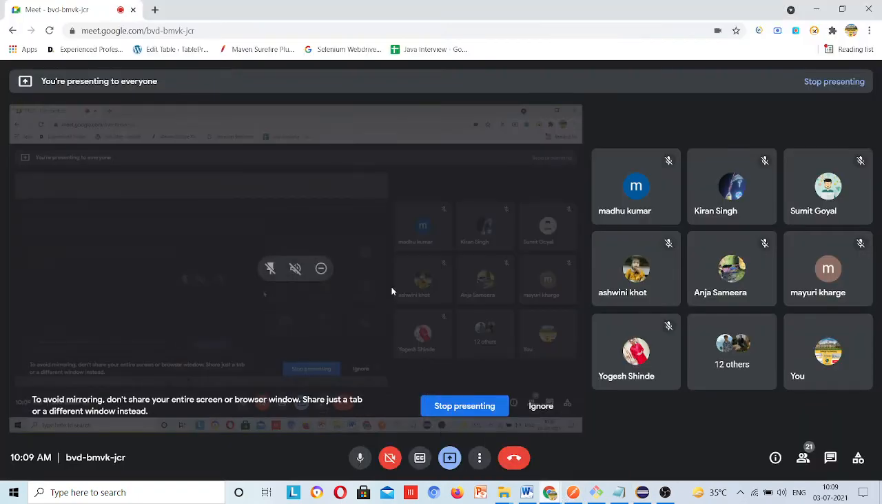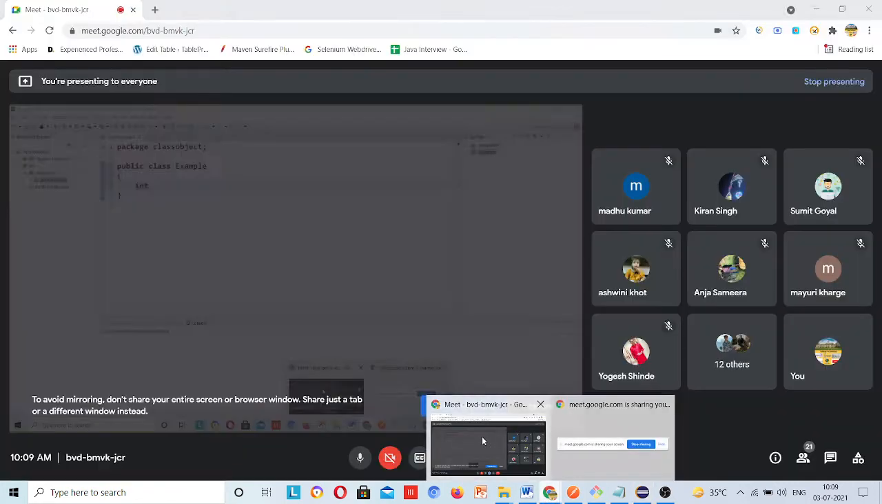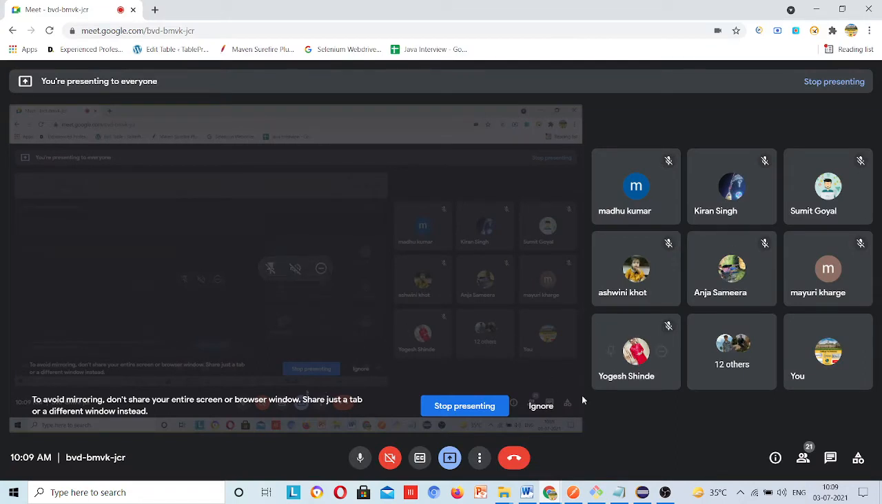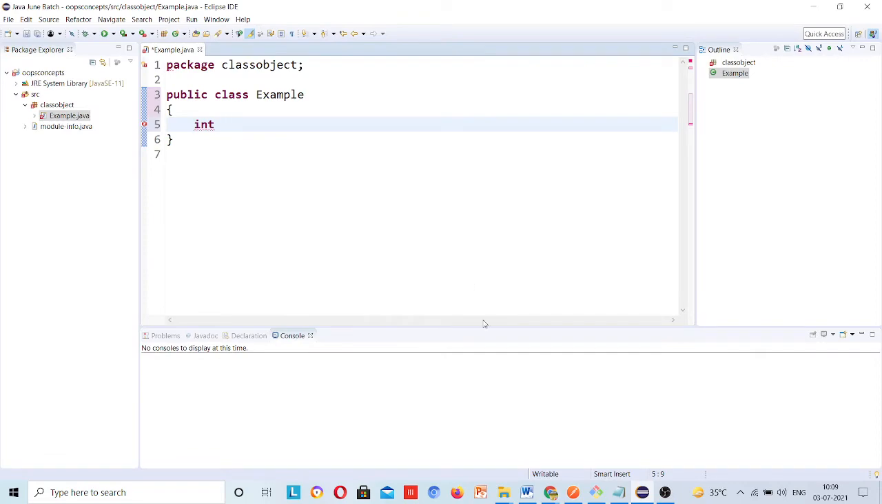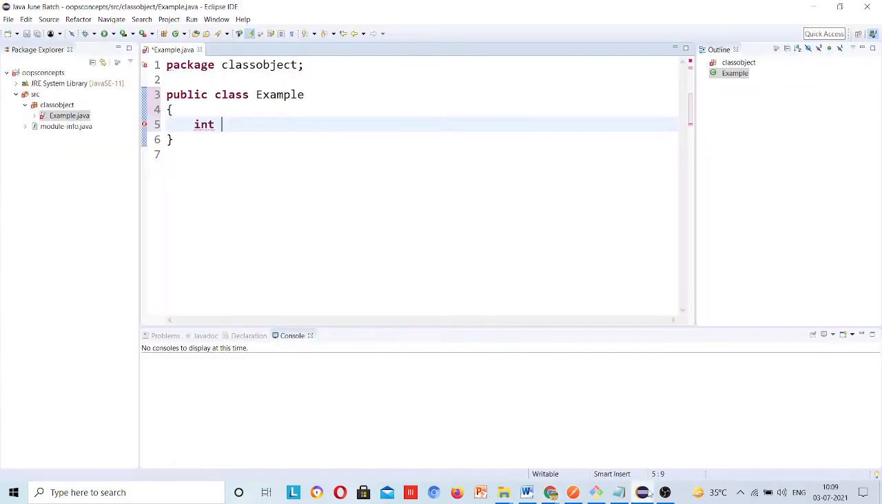Guys, in between please make this session interactive. Okay, here what I will do, see this 10 pixel is coming. Okay, is my screen visible or not? Okay, okay, thank you.